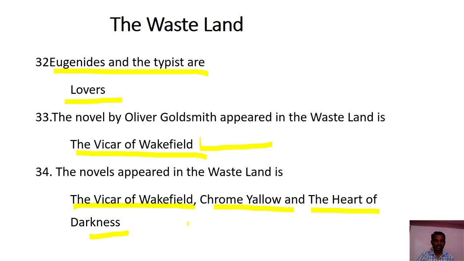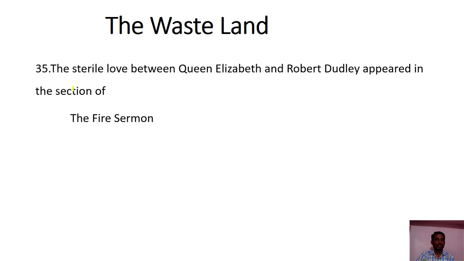The sterile love between Queen Elizabeth and Robert Dudley appears in the fire sermon, the third section.